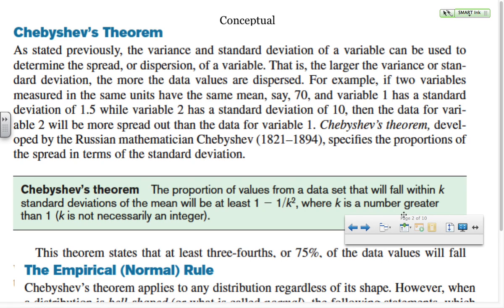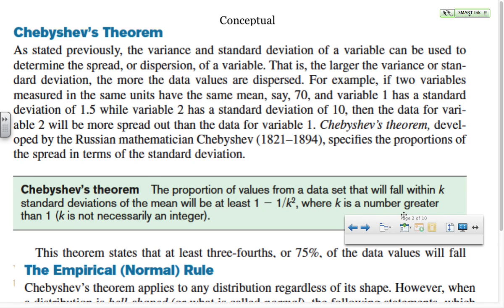Basically, what this says is, if we take a data set that's got 1,000 data points, how much of that data is going to be within 1 standard deviation of the mean? How much is going to be within 2 standard deviations of the mean, and so forth. The most common is 2, and Chebyshev's theorem basically says that 75% of all data points will fall within 2 standard deviations of the mean.